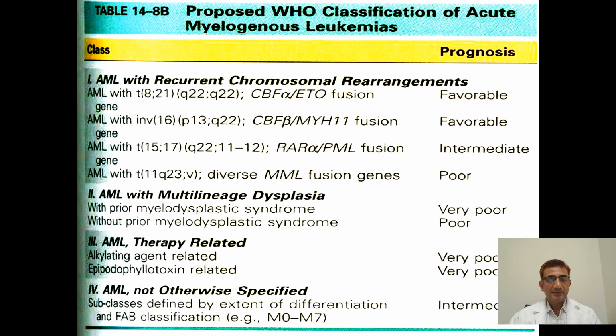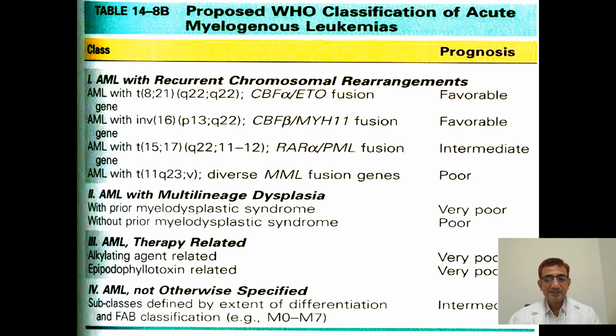Next is AML with multilineage dysplasia, with or without prior myelodysplastic syndrome. Next is therapy-related AML, related to drugs like alkylating agents or epipodophyllotoxins. And next is AML not otherwise specified. It includes the subclasses defined by extent of differentiation and FAB classification, that is M0 to M7.